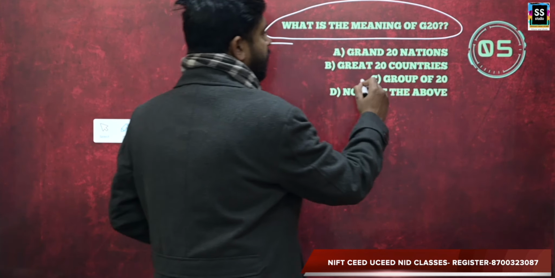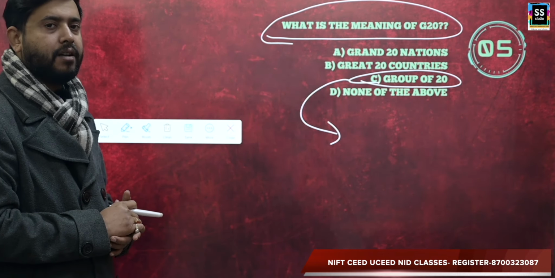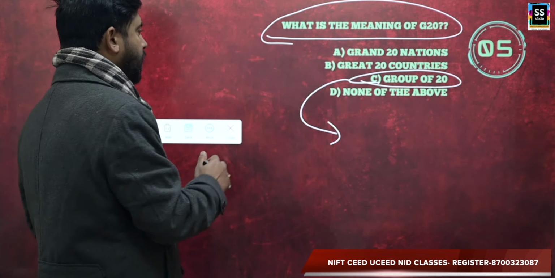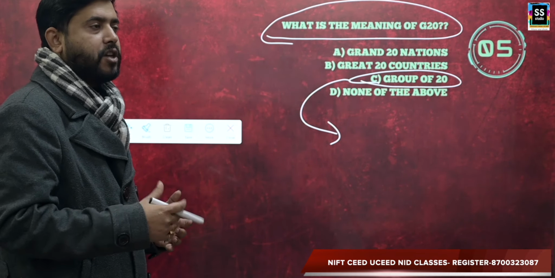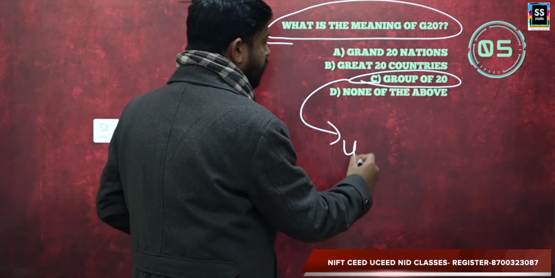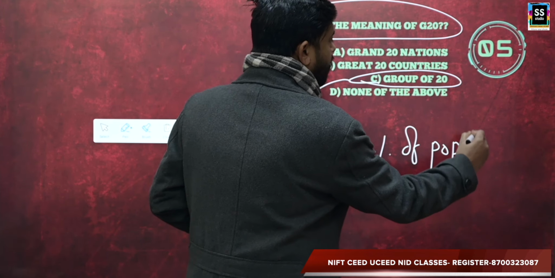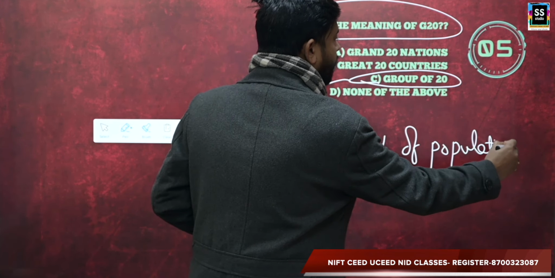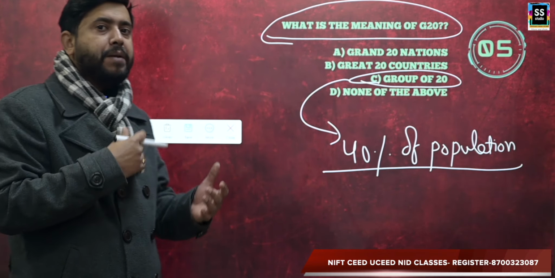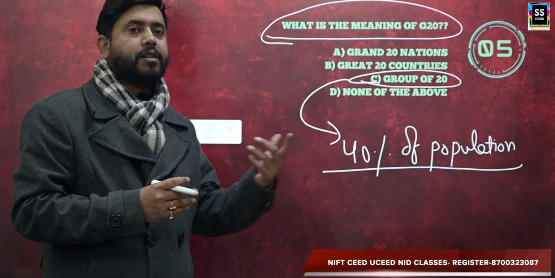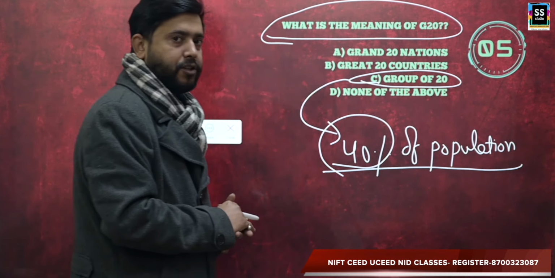So the answer is Group of 20. That's a group of 20 countries. Now, all of the nations which are members of G20 constitute 40% of the population of this world. So there may be a question related to this as well. Like, the G20 members represent what percentage of the world's population? Your answer is 40% of world population.